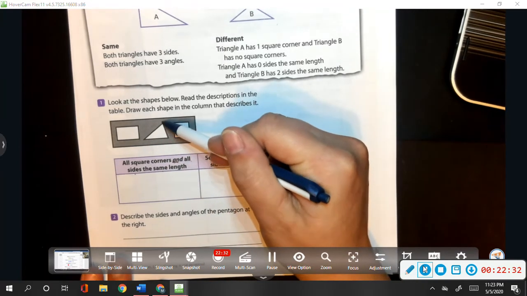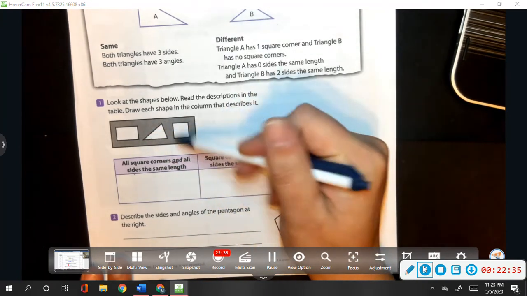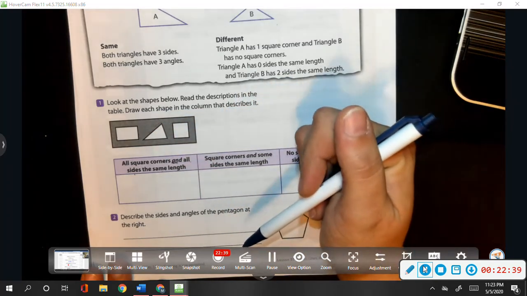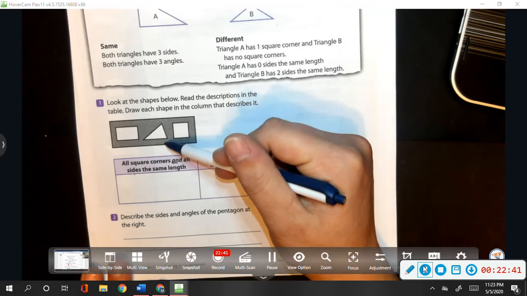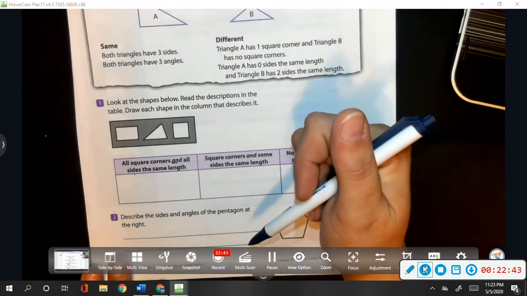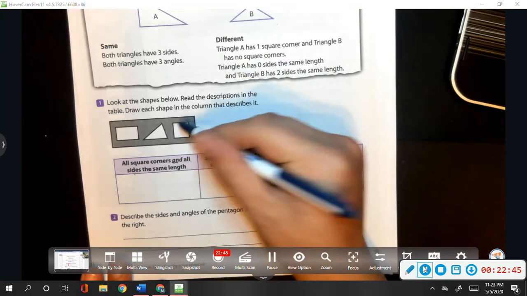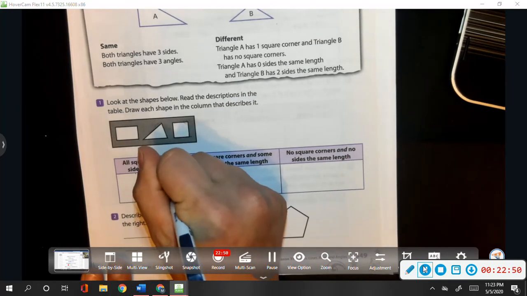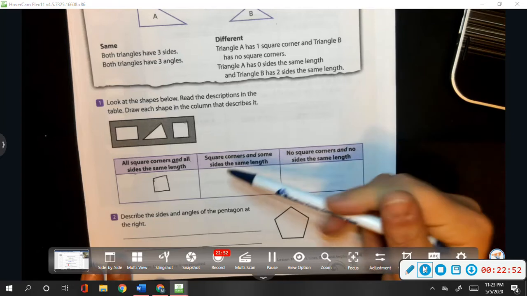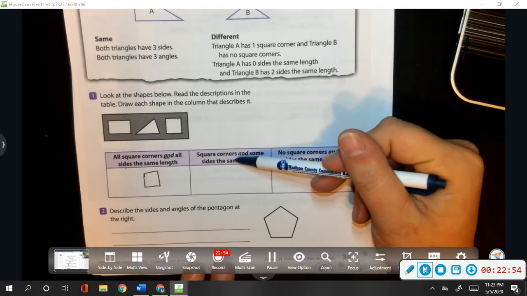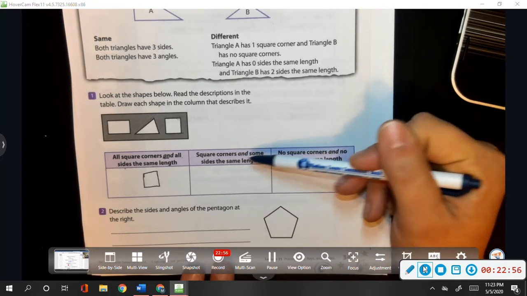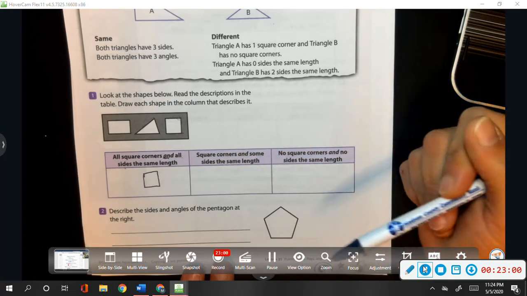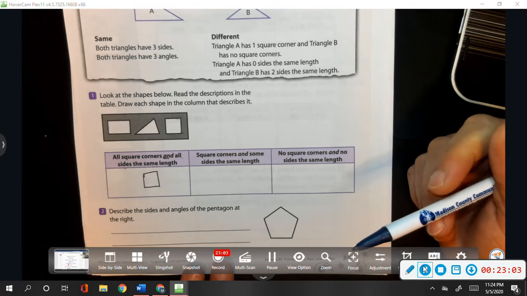This shape here does not have any square angles or square corners, and the sides are not all the same length. So the only shape that fits that description is a square. Square corners and some sides the same length. So we have all square corners, but not all of our sides are going to be the same.